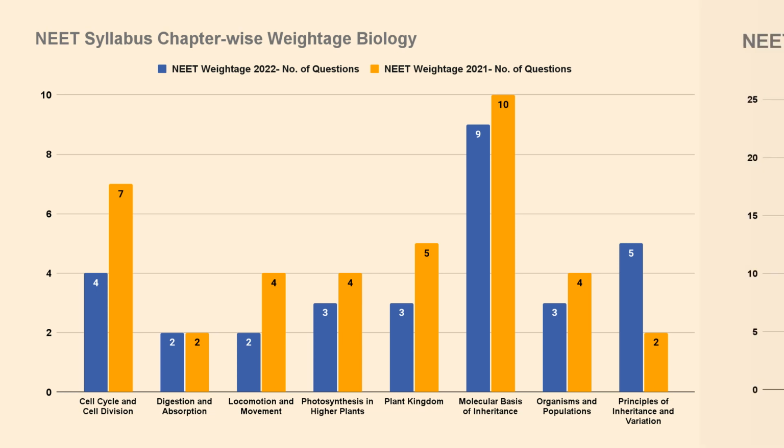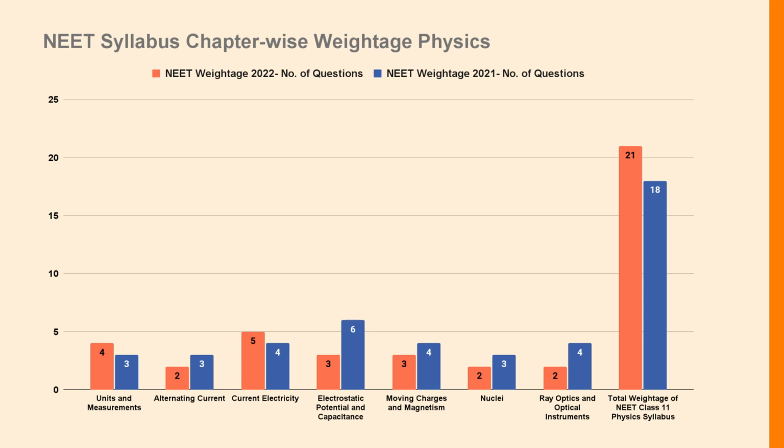Let's check the NEET syllabus chapter-wise weightage for physics in 2021 and 2022. Units and measurement carried a weightage of 4 questions in 2022, whereas in 2021 it carried a weightage of 3 questions. Alternating current carried a weightage of 2 questions in 2022, whereas in 2021 it carried a weightage of 3 questions.